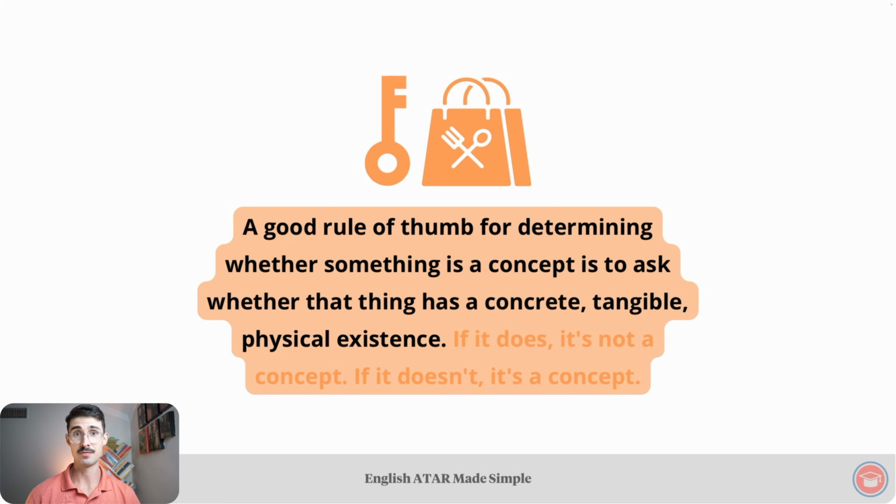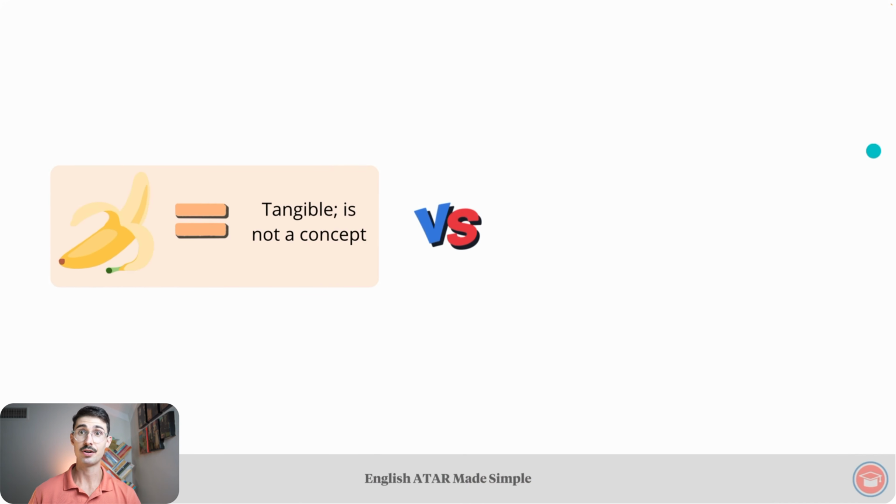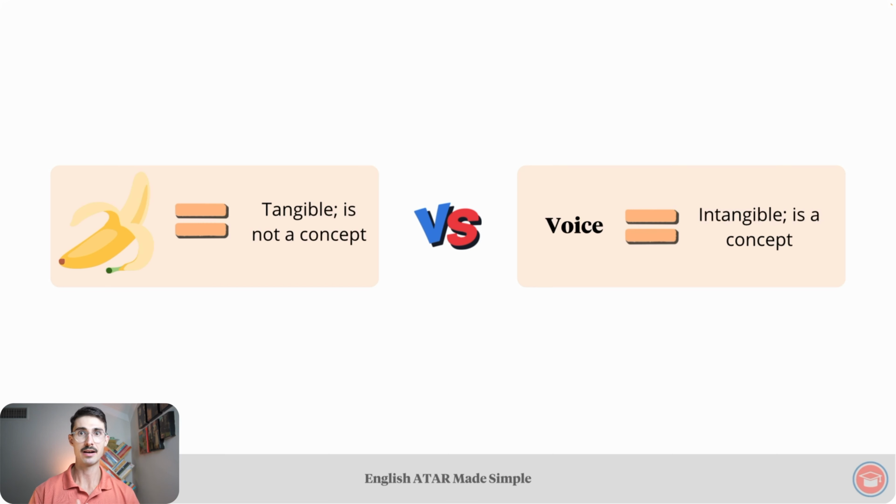A good rule of thumb for determining whether something is a concept is to ask whether that thing has a concrete, tangible, or physical existence. If it does, it's not a concept. If it doesn't, it is a concept. For example, a banana is something tangible. You can pick it up, so it is not a concept. On the other hand, voice, the concept of voice, that is not something that is tangible. I can't pick up the concept of voice, therefore it is a concept.